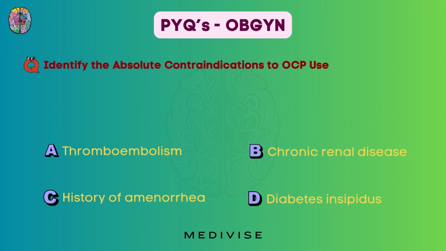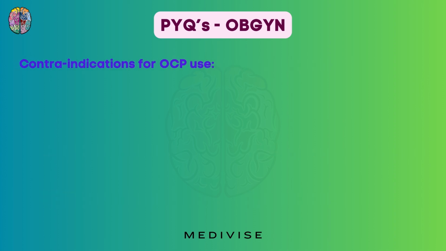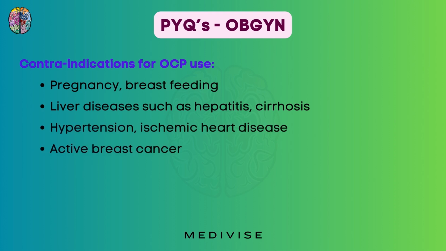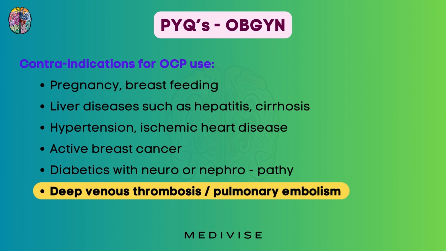Is it thromboembolism, chronic renal disease, history of amenorrhea, or diabetes insipidus? So I have an important list for you here that you have to remember, the contraindications for OCP use. These include pregnancy, breastfeeding, liver diseases such as hepatitis, cirrhosis, hypertension, ischemic heart disease, also active breast cancer, diabetics with neuropathy or nephropathy, and finally our answer, deep venous thrombosis or pulmonary embolism. This is an important MCQ that you have to remember.